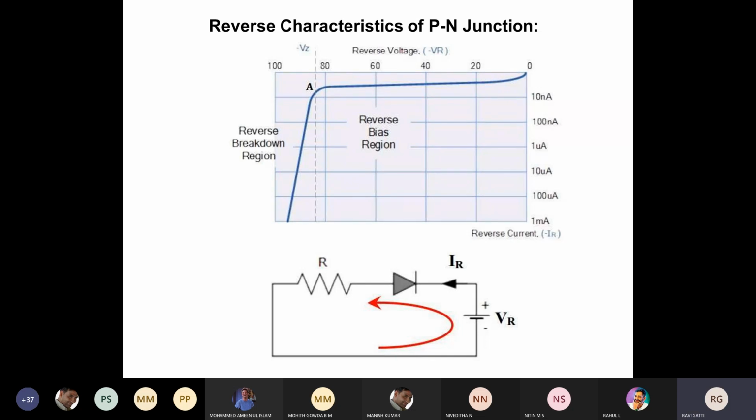Okay, so you please make a note of this. Please make a note of this diagram and the circuit diagram.